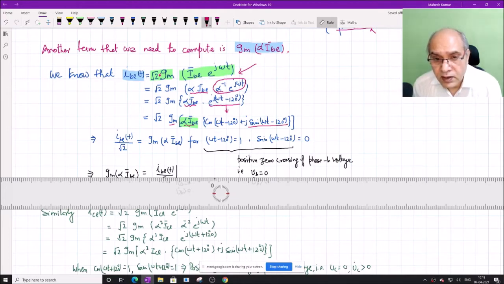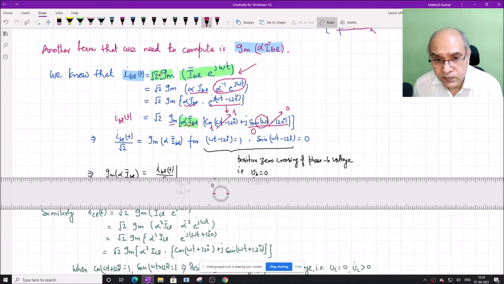So obviously the imaginary of alpha I_BL can be expressed in the form of I_BL(t) by putting a condition that this is equal to 1 and this is equal to 0. If there is an instant such that sine(omega t minus 120 degree) is equal to 0 and cos(omega t minus 120 degree) is equal to 1, then this whole thing becomes 0 and this becomes imaginary of alpha I_BL into 1.